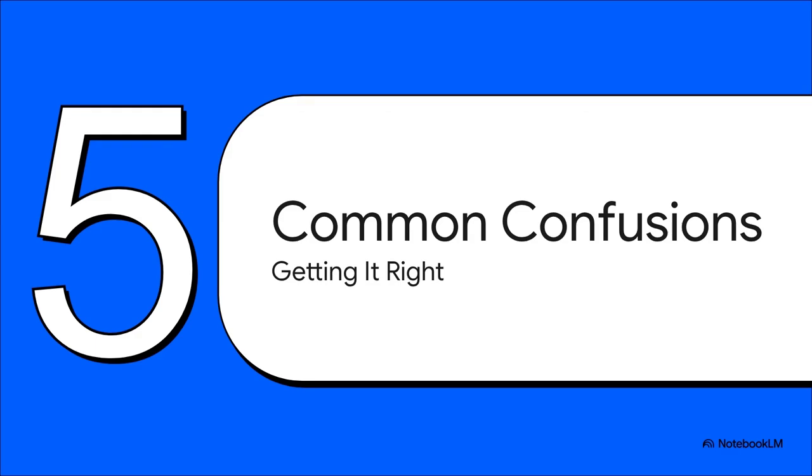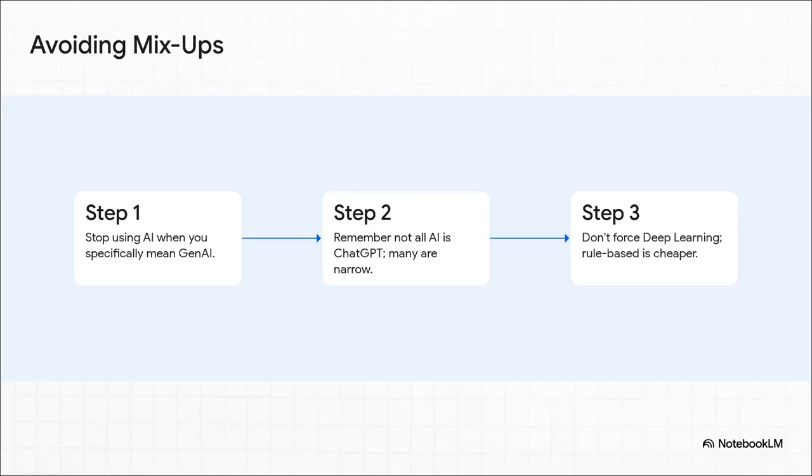And that brings us to our final stop, Section 5, Common Confusions, and how to make sure we're getting this right in the real world. All right, here are the 3 biggest mix-ups you can now completely avoid. Step 1. Stop using the broad term AI when you specifically mean GenAI. If you're generating a marketing blog post, you are using GenAI. Being precise about that completely changes your tool choices and your budget.